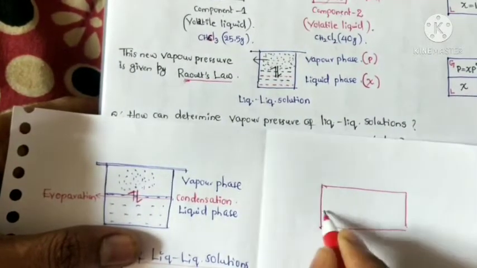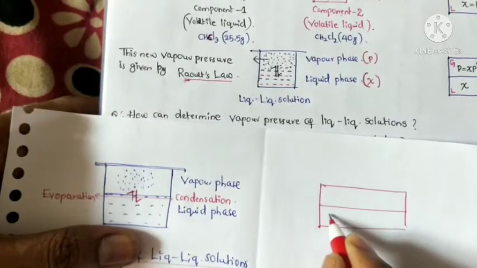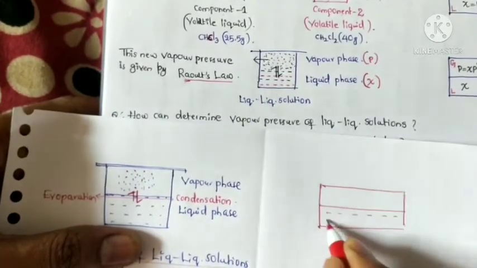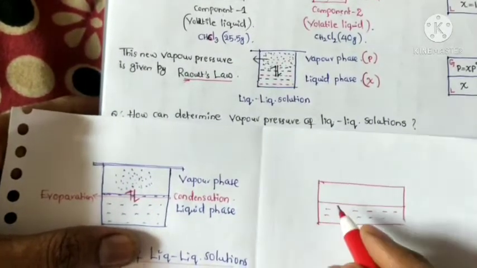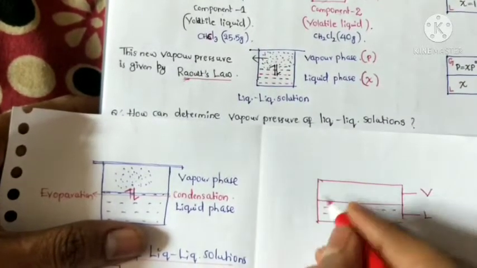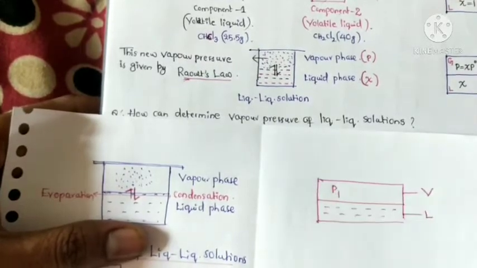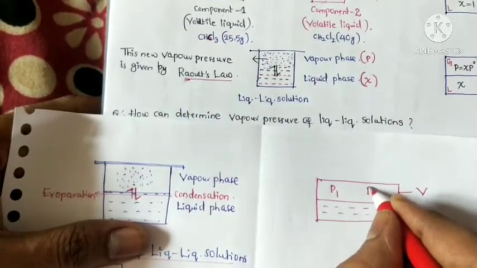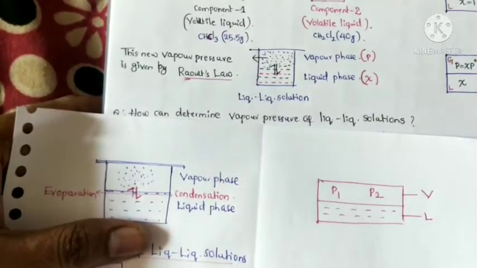In this, there is a solution. It has a liquid phase and a vapor phase. The vapor phase has some vapor pressure: component 1 vapor pressure, component 2 vapor pressure.